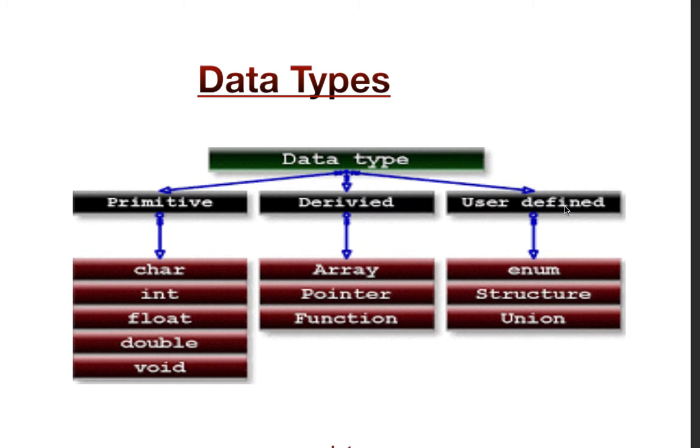The third one is the user defined data type. As its name makes clear, user defined means something which is defined by the user. Let us suppose you need a data type which has a first value as an integer, a second value as a character, and a third value as a float. Do you have any such data type so far? No. So the user has to make his own data type using structure and union. These kinds of data types are known as user defined data types.